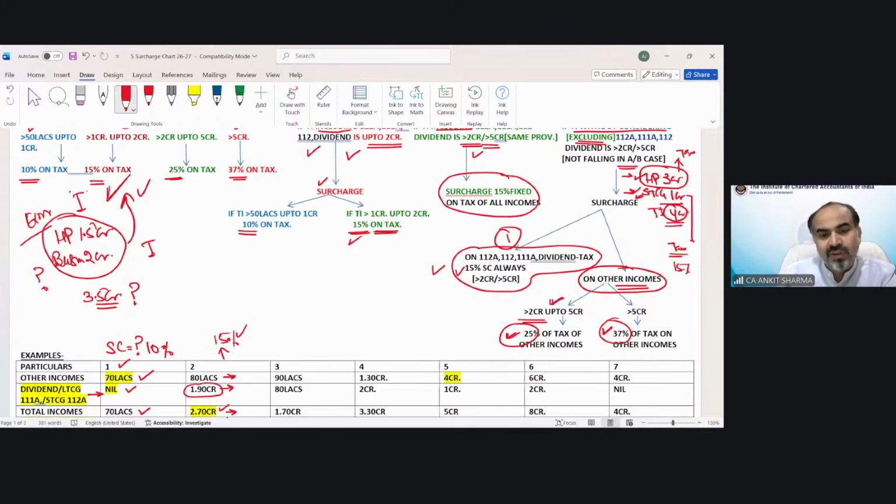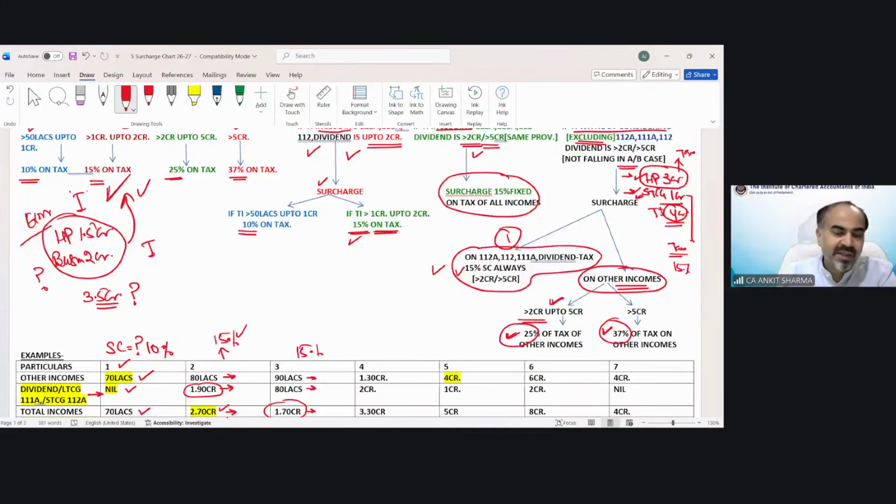Understood? Now, third case, 90 lakh is other income, 80 lakh is special rate of income. Total income is 1.7 crore. Very good students. Vishaka, Sridhar, Lakshmi, Gabbar, Kashish, Akhila. Very good. It would be A case. And if it is an A case, how much rate need to be applicable? Then Lakshmi, not 10, it would be 15% because my total income is between 1 crore and 2 crore.